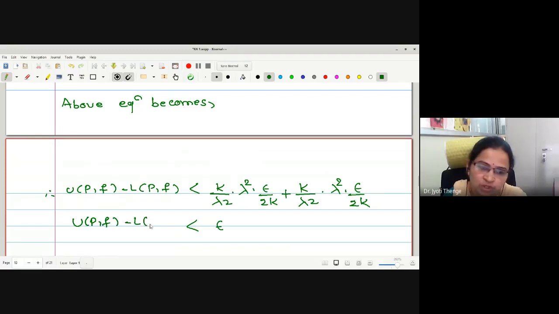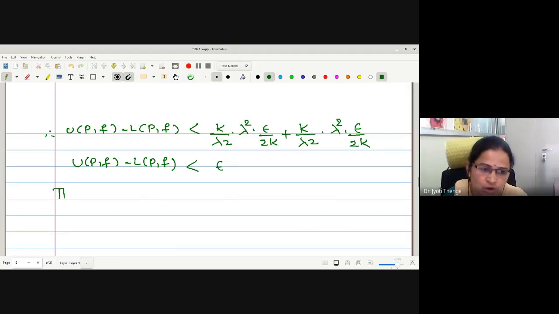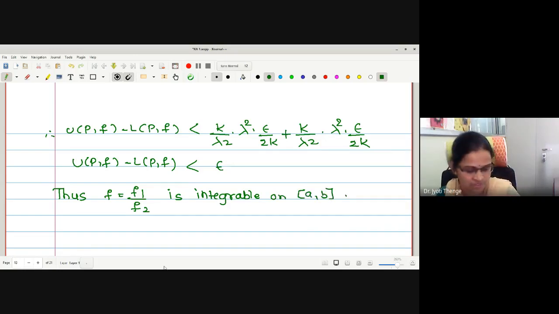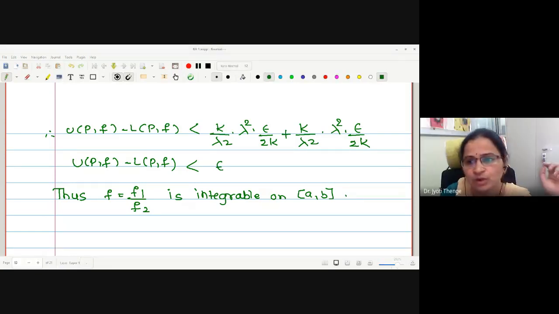What we have proved is that the condition of integrability is satisfied, that is U(P, f) minus L(P, f) is less than epsilon. Thus, f equal to f1 by f2 is integrable on closed interval [a, b]. Okay, hence the proof of this theorem. Any doubt about the proof of both the theorems? Once you understand the theme of writing the proof, all the proofs go along the same line. Correct? For addition also we have followed the same thing, for addition, difference, quotient, and now product and quotient.